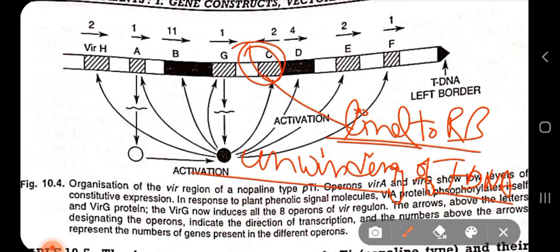So VIRC, I have said, is a helicase enzyme. There are 2 VIR genes found within this VIRC operon, and VIRC encodes a helicase activity which binds to the right border repeated sequence of tDNA and is involved in unwinding of tDNA.